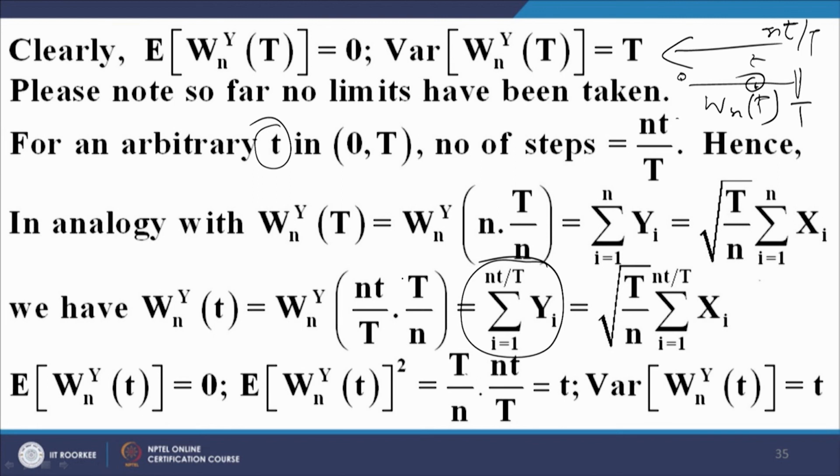What we find is that the mean is 0 and the variance is equal to small t.